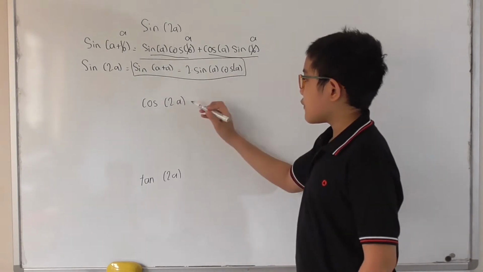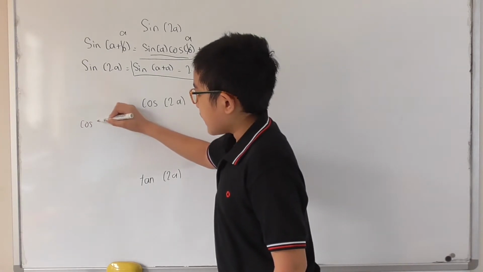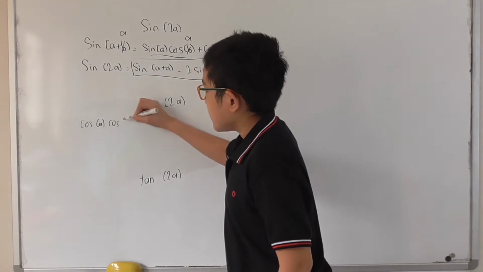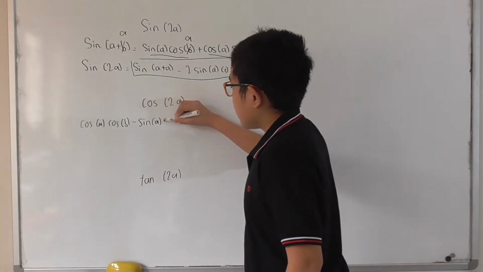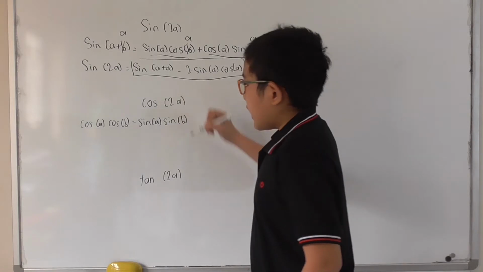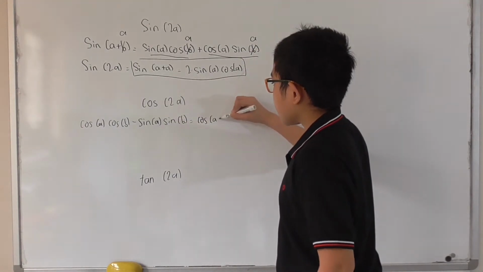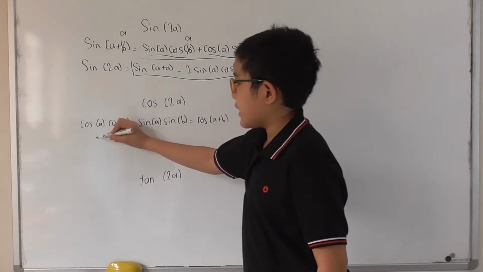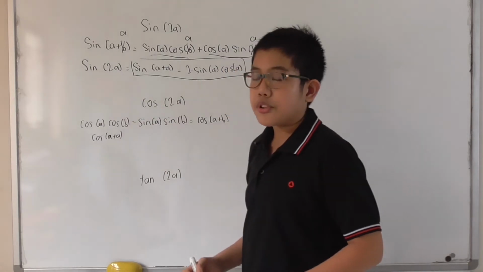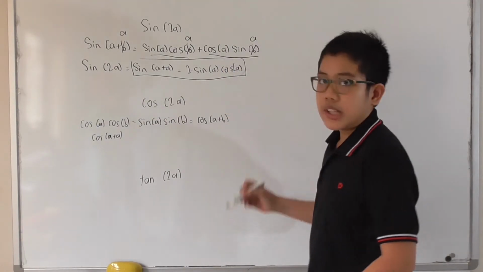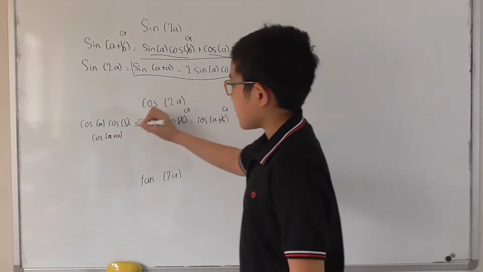And then, for cosine of 2a, we can do the same thing. It's going to be cosine of a times cosine of b minus sine of a times sine of b. This is our cosine of a plus b. And then, for our cosine of a plus a, which is basically cosine of 2a, we change the b into an a. This b will be an a, this b will be an a, same thing in this one.